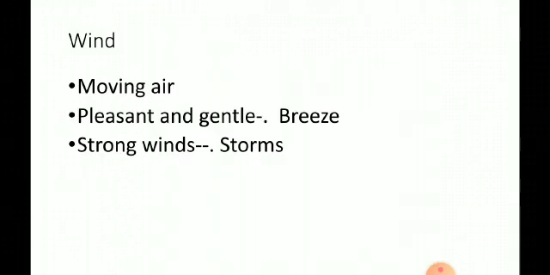Next, wind. Moving air is called wind. The speed of the wind affects the weather of a place. A pleasant and gently blowing wind is called breeze. We all like to feel a breeze. But very strong winds cause storms.